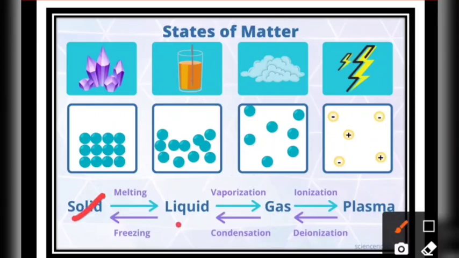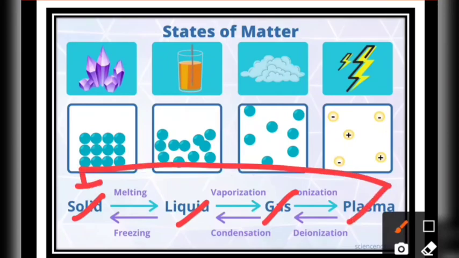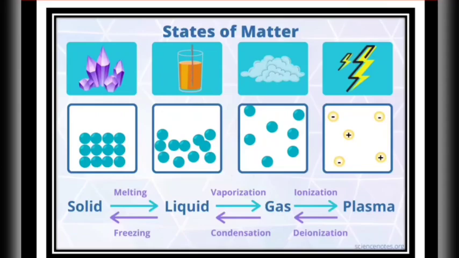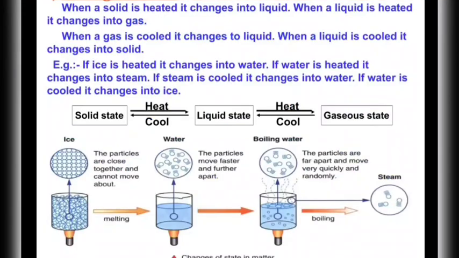We can change these states of matter into one another. Solid can change into liquid, liquid can change into gas, and gas can change into plasma, and vice versa as well, right? By changing the conditions of temperature and pressure. So it is known as the change of state or interconversion of states of matter.